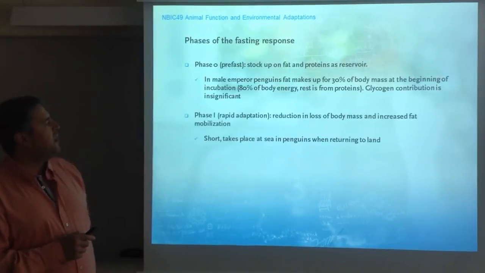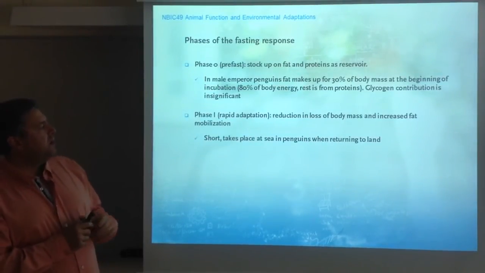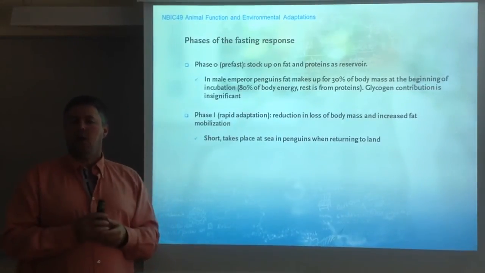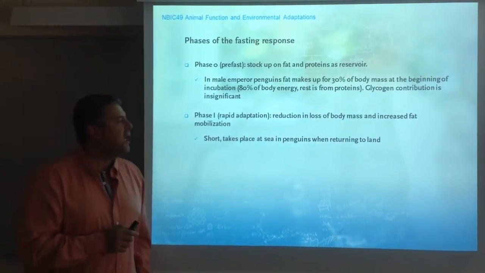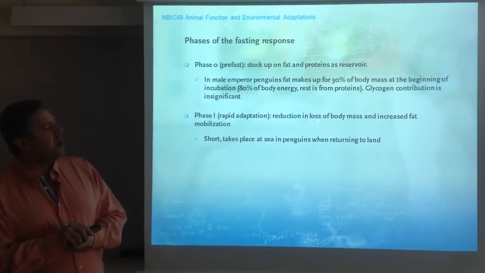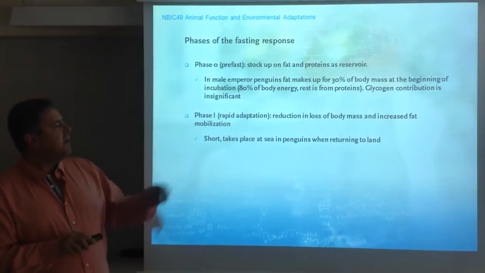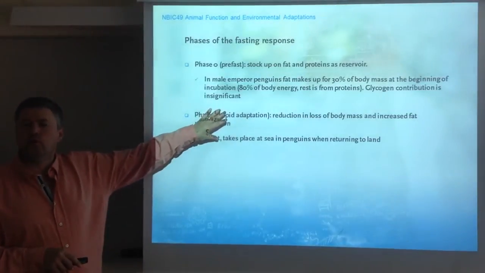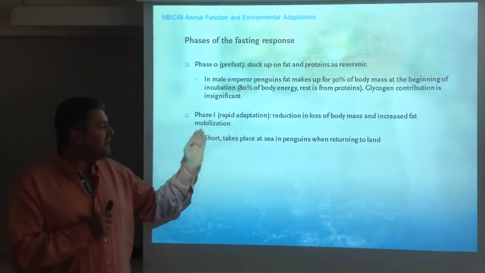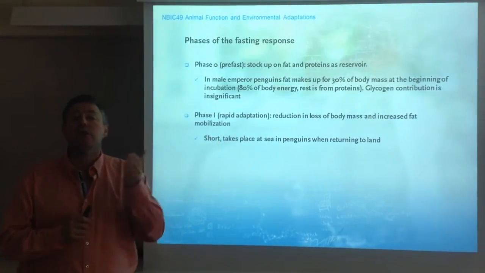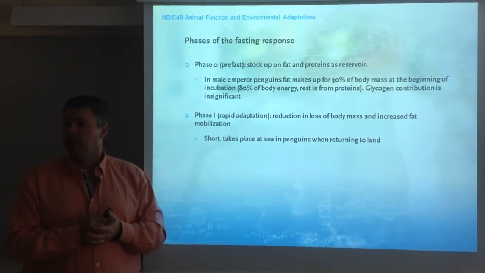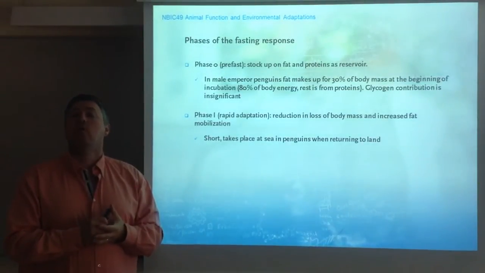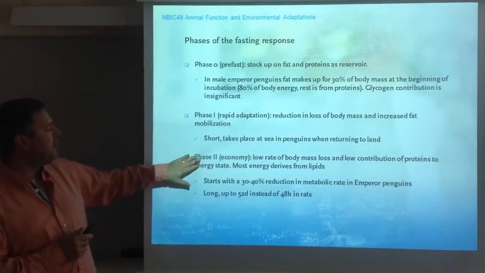Phase 0. Phase 1. This is a rapid adaptation phase, the very beginning of fasting, when the animal starts fasting. There is a reduction in the loss of body mass, and there is the start of fat mobilization. This phase is very short, and it's hard to study, at least in penguins, because it takes place when the animals are still returning to land. It's known that in penguins, when they are getting back on land, they are already fasting. They are already in what's called phase 2.